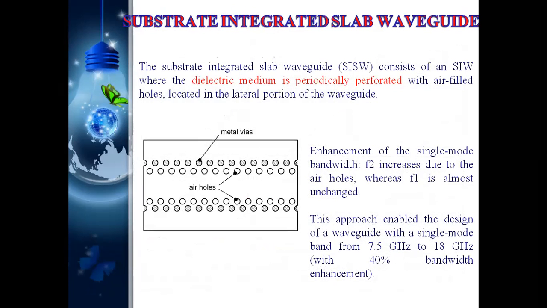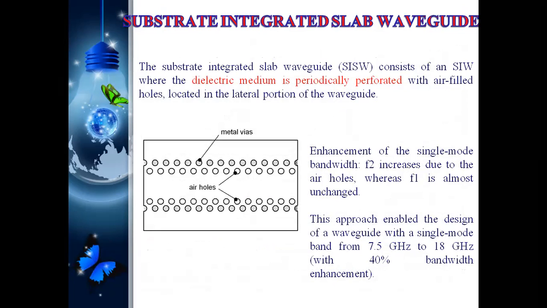Substrate integrated slab waveguide is like this, where a dielectric medium is there and holes are created on both sides. Due to this, bandwidth also increases, but in the structure vias are inserted, that is, holes are inserted, meaning vias are inserted.